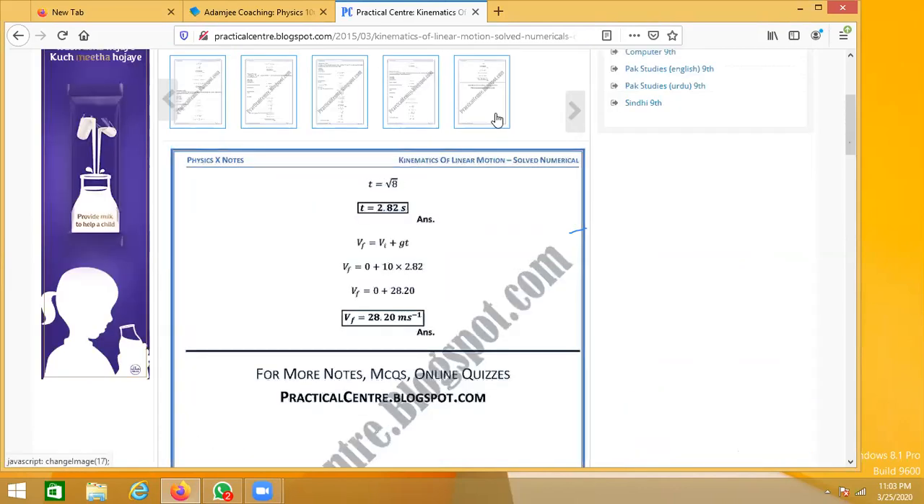And in the last part, they're finding out the final velocity, which is Vf equals Vi plus at. Since you have all the things, initial velocity is given, which is 0, acceleration, which is gravity, which is 10 that you're using, and time, what you have just worked out, which is 2.82. So the final velocity is 28.2 meters per second. So this is the last numerical that we have covered. Now let's move on towards your queries.